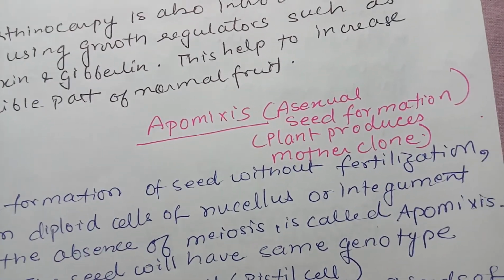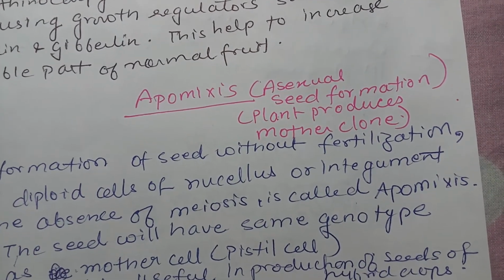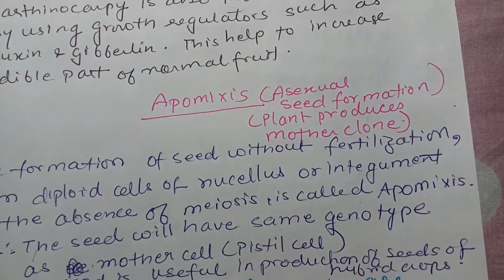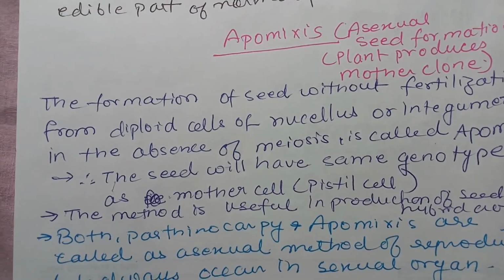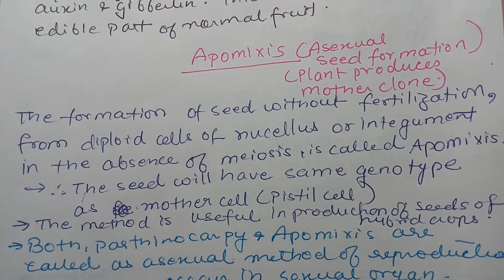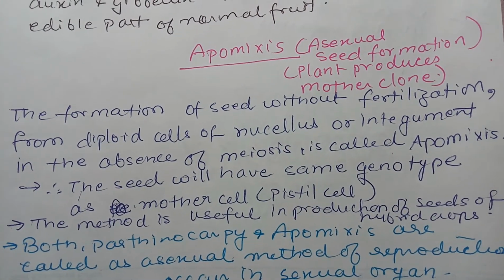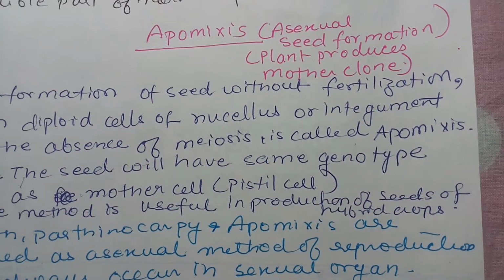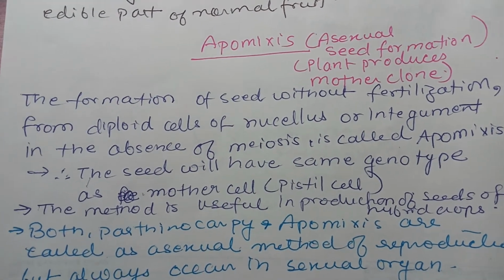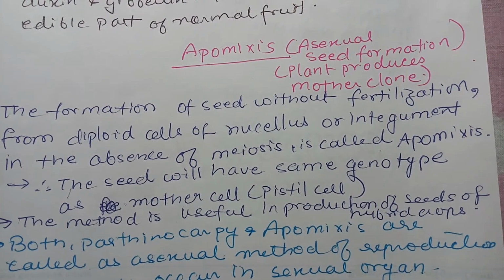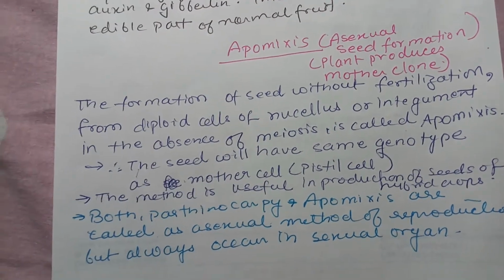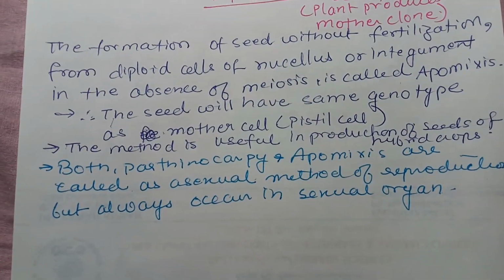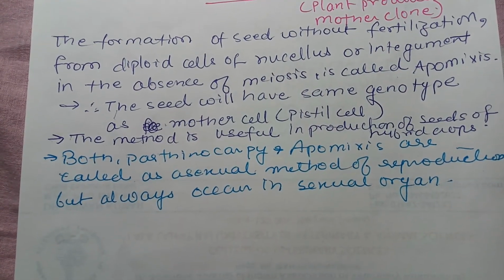Apomixis is also known as asexual seed formation, or the process by which a mother clone is produced. It is described as the formation of seed without fertilization from diploid cells of the nucellus or integument in the absence of meiosis. This is what is called apomixis. Therefore, the seed will have the same genotype as the mother cell or pistil cell. The method is useful in the production of seed of hybrid crops.